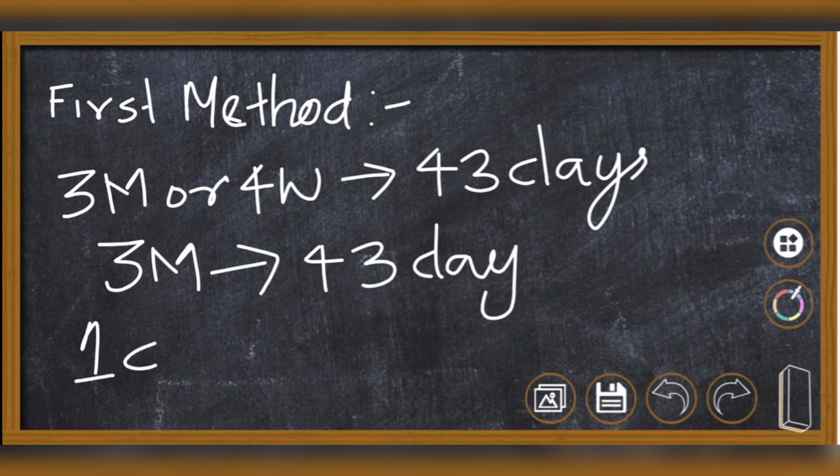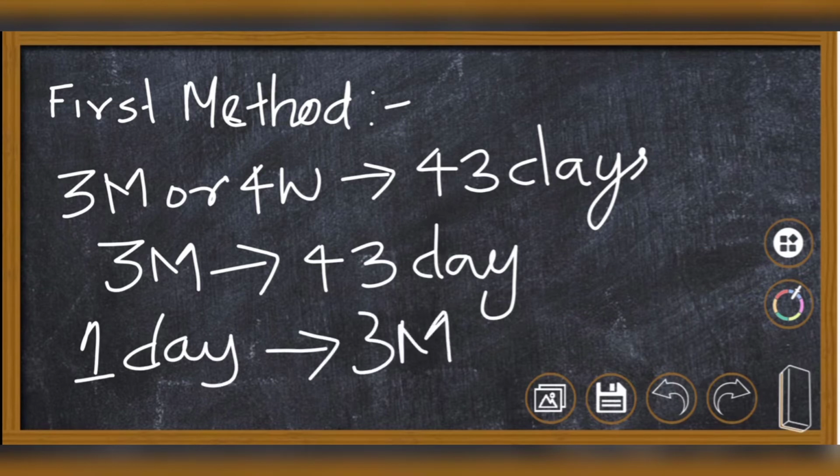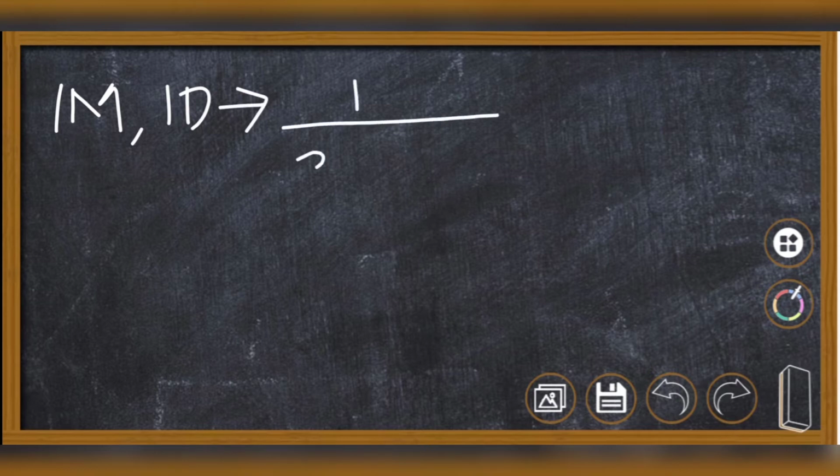In one day, 3 men can do 1 by 43 of the work. Now, 1 man in 1 day can do the work in 1 divided by 3 into 43.